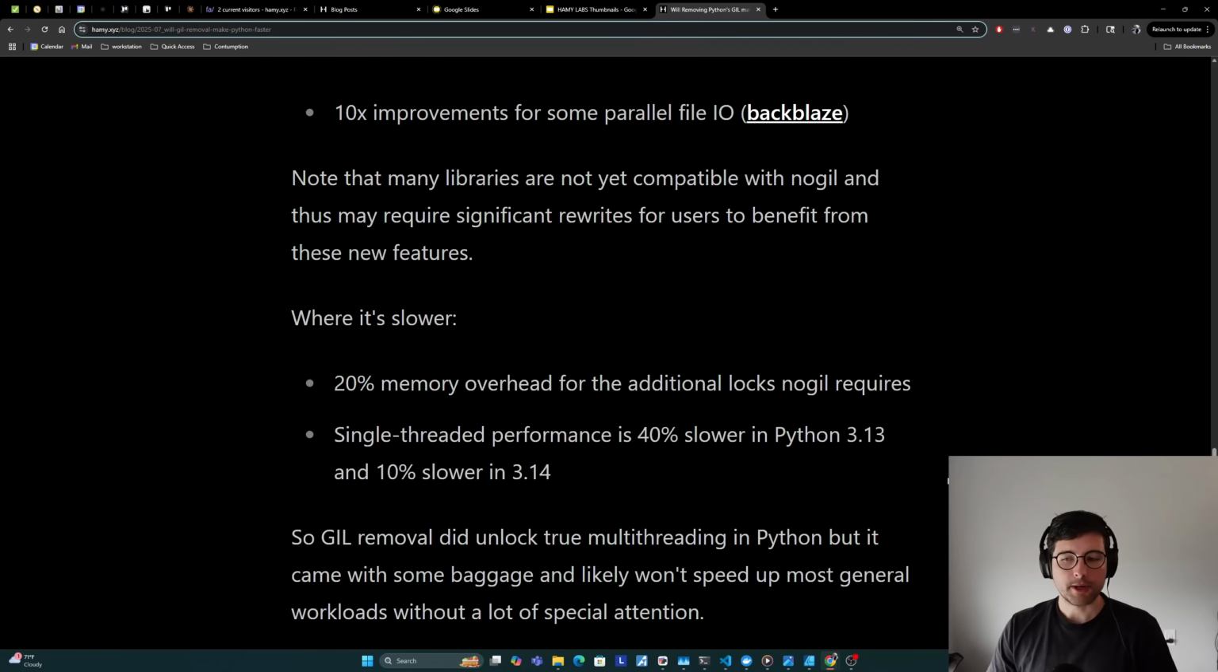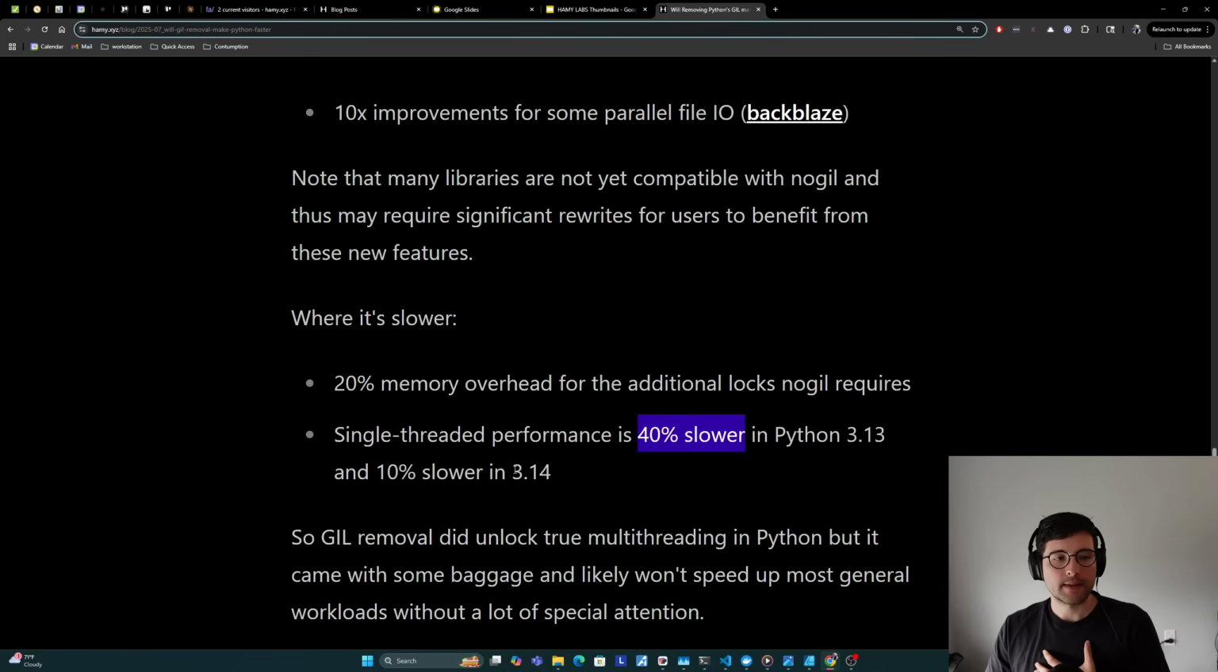And so now, where it's slower. There's basically a 20% memory overhead for the additional locks that no-GIL requires, because they're moving from that single lock to multiple locks around a lot of the data structures, and I guess variable reference counts. I don't know exactly how it's implemented, but this is a lot of extra work that Python's trying to do under the hood, and so it does incur extra memory. And then this actually did incur a lot of performance hits as well. So the single-threaded performance in Python 3.13 is actually 40% slower than it was in previous Python versions. And they're working on this; 3.14 is only 10% slower.